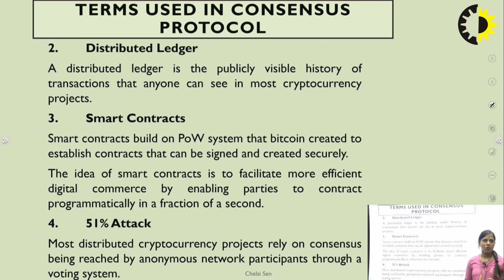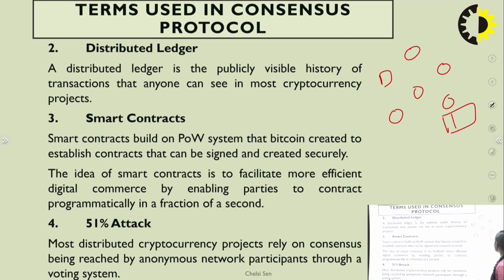Next term is distributed ledger. A distributed ledger is a publicly visible history of the transactions that anyone can see in most cryptocurrency projects. So how does the distributed ledger work? For example, whatever nodes are participating in the network, if any update is done over here, it should be updated over here also.